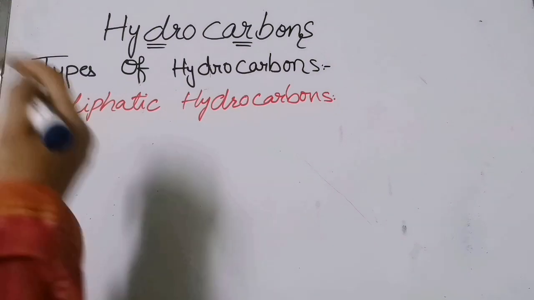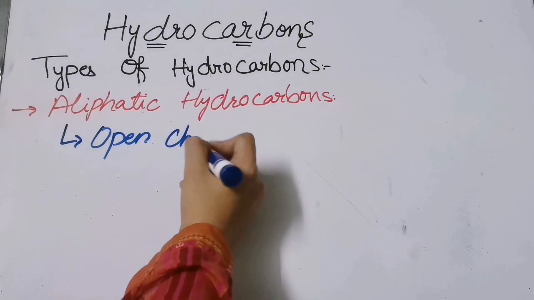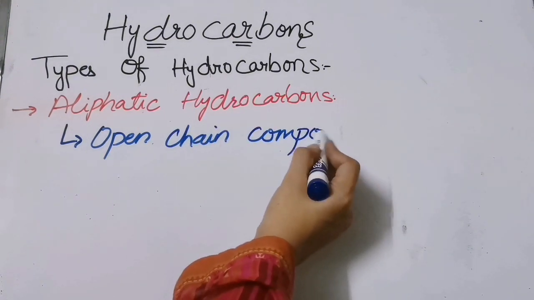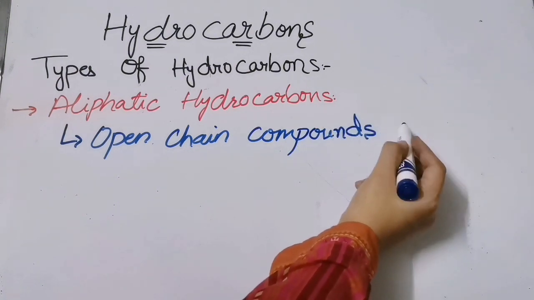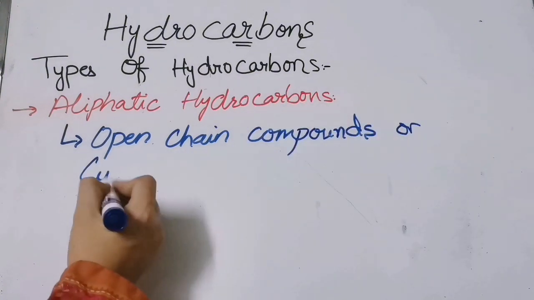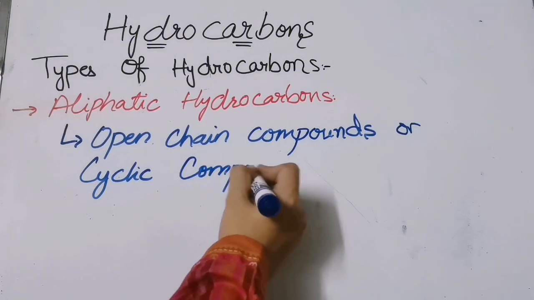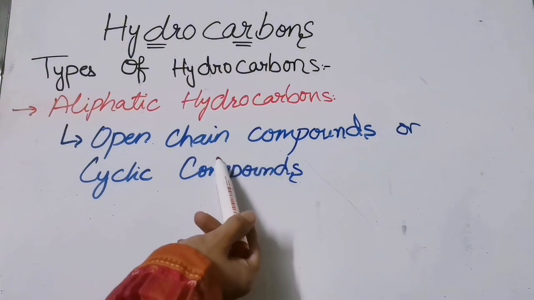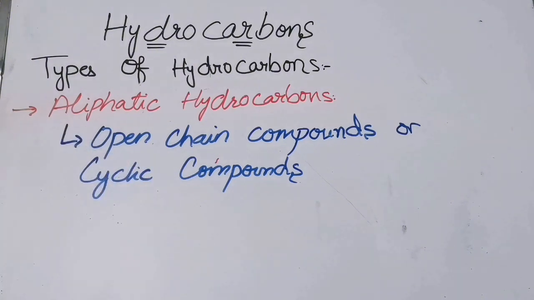They are those compounds which are open chain, or cyclic compounds. The open chain compounds are not in cyclic form; they are either straight chain or branched chain. Let us study them now. Let us see the examples first.